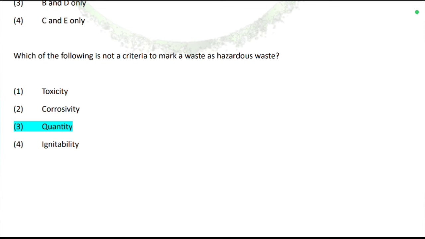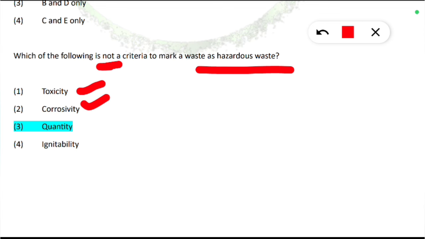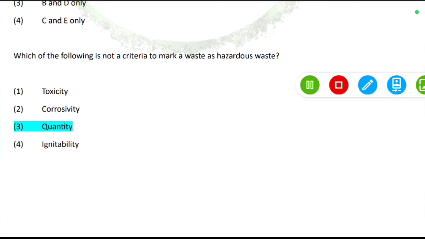Next question is coming from hazardous waste management. Which of the following is not a criteria to mark a waste as hazardous waste? And we should know what the criteria are to mark waste as hazardous waste. It will be toxicity, corrosivity and ignitability. So here option 3 will not be a criteria to mark a waste as a hazardous waste.